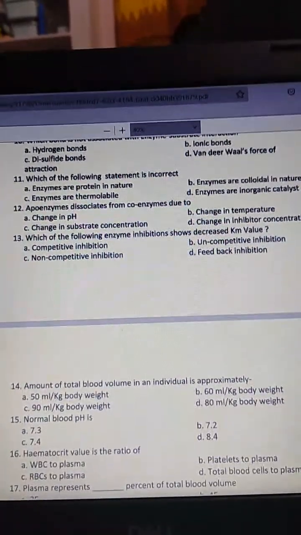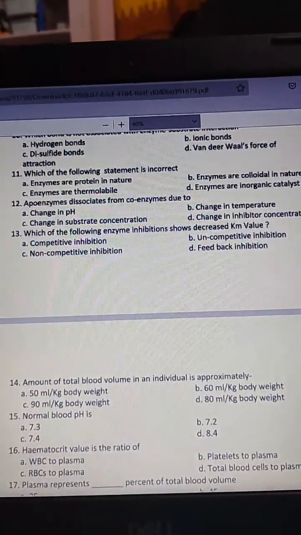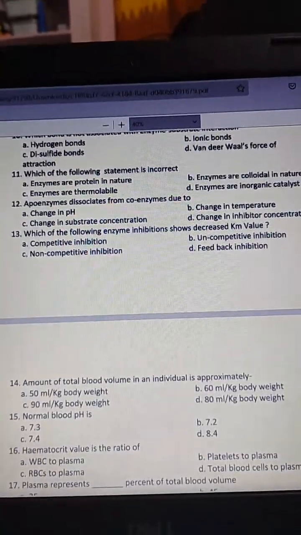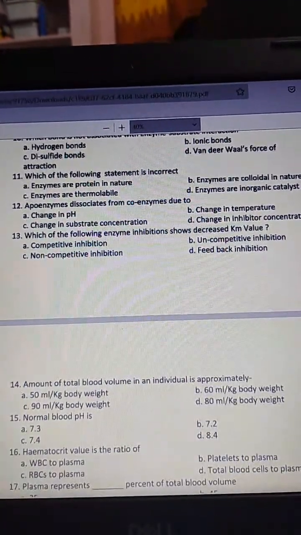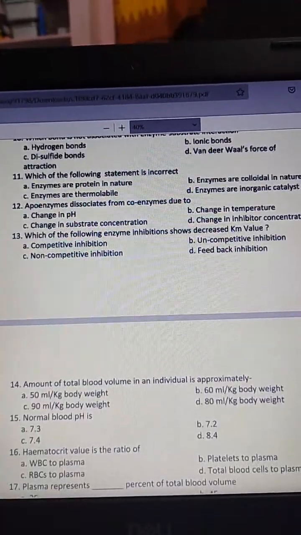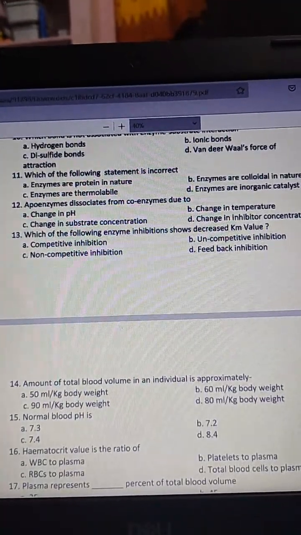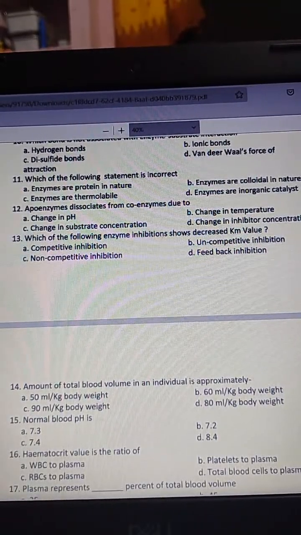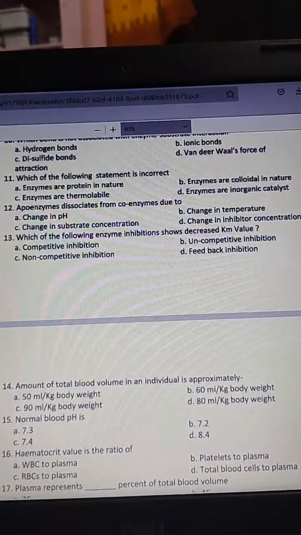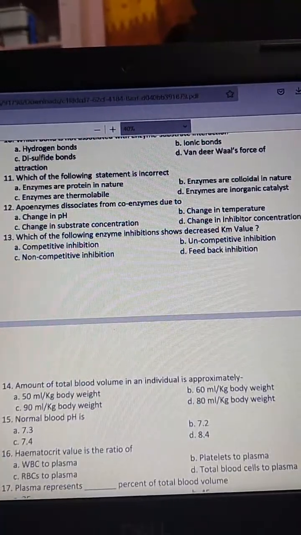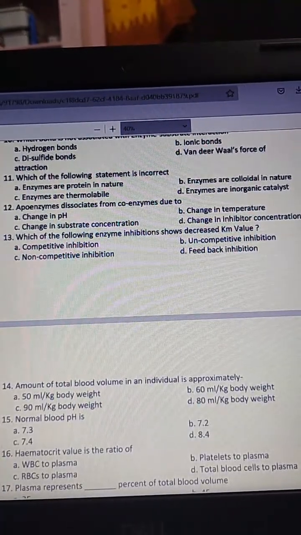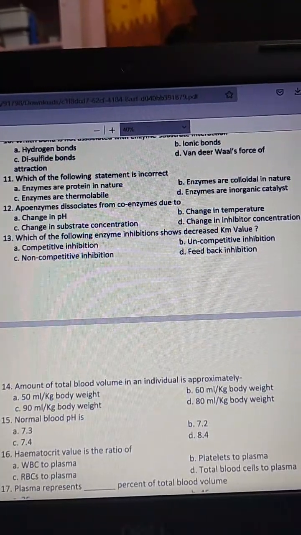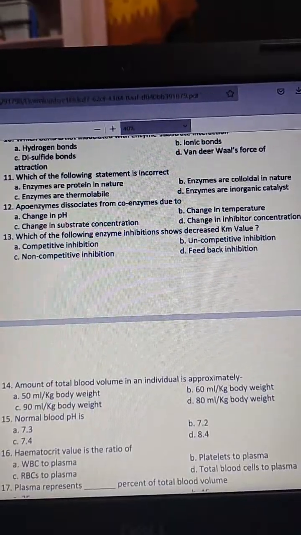The next question, which of the following enzyme inhibitions shows decreased Km value? Competitive inhibition, uncompetitive inhibition, non-competitive inhibition, feedback inhibition. The answer is A, competitive inhibition.